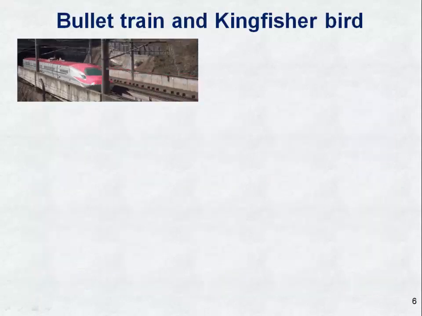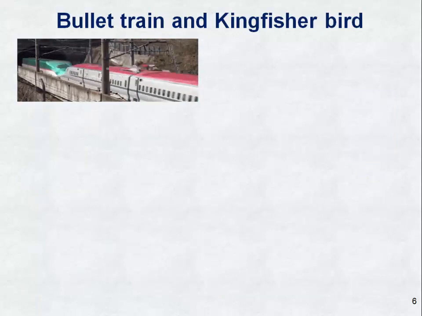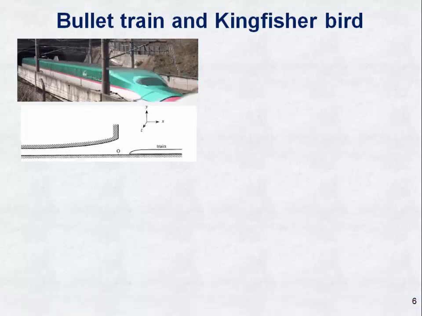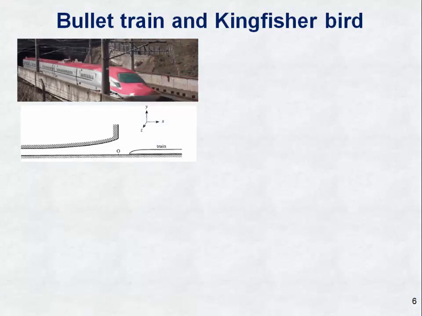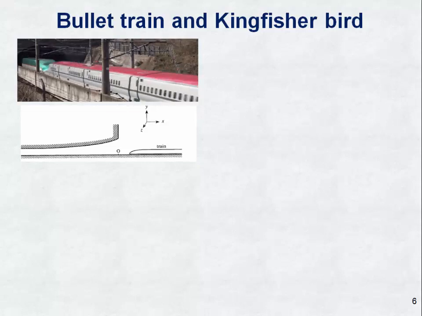Before starting the fluid properties, we are going to understand the relationship between the bullet train and the kingfisher. Here, the bullet train is traveling into the tunnel. In Japan, they have these very fast bullet trains. They were getting so fast that the typical bullet shape was causing a loud booming sound when the train would exit and enter the typical train tunnels. The reason this booming was happening is that a cushion of air was building up in front of the speeding train. It's going like 300 kilometers per hour.